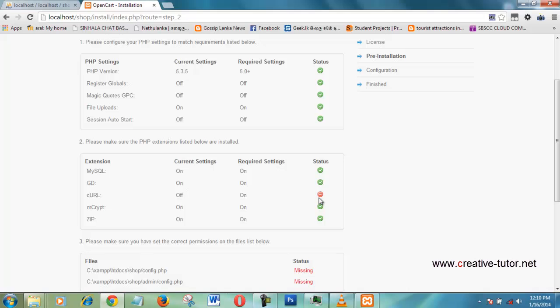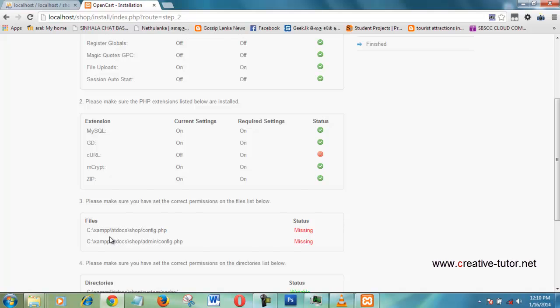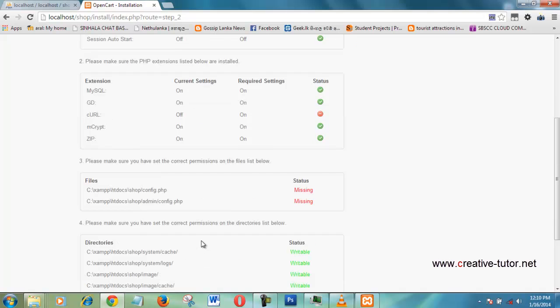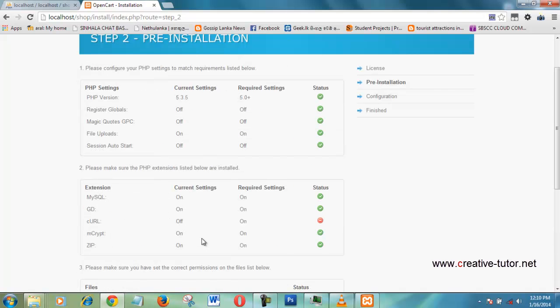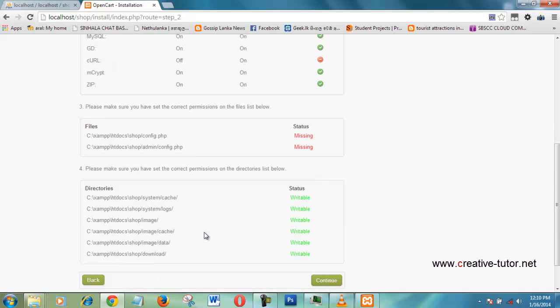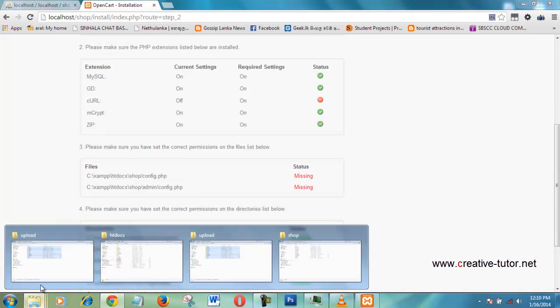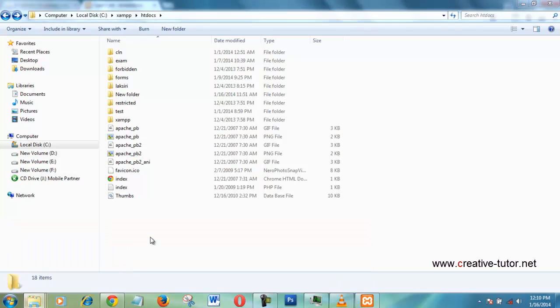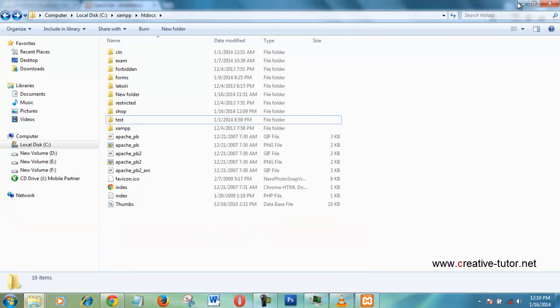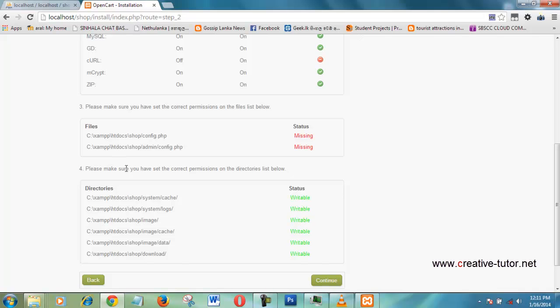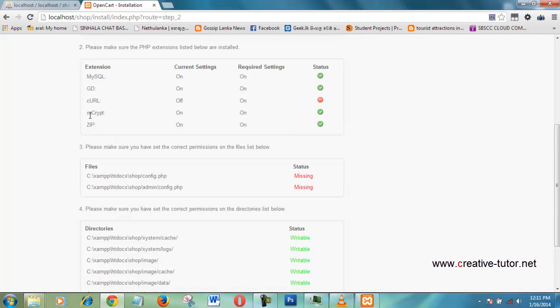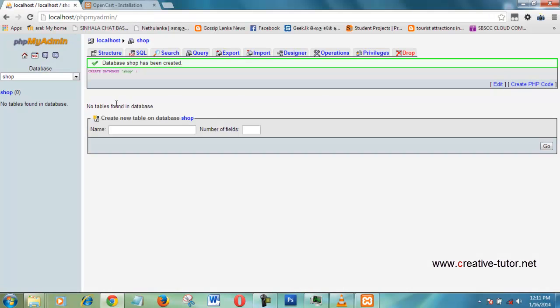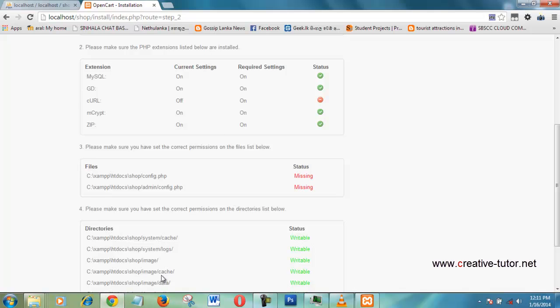You can see some errors, the cURL error and this config file error. Okay, now I am going to tell you how to fix these errors. First we are going to fix this error. The first error is the cURL error. Okay, now I am showing how to fix this cURL error.